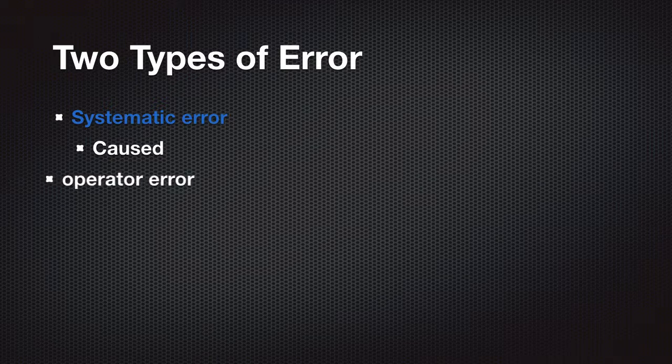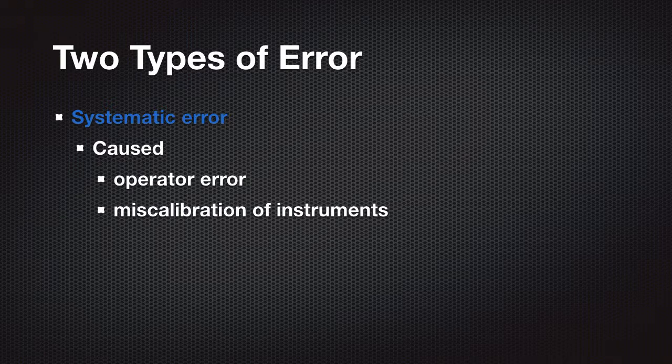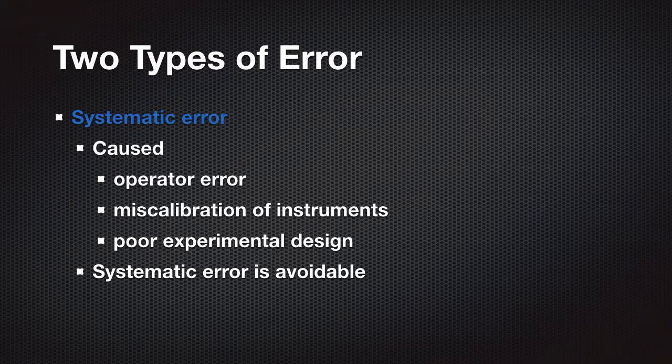Since measurement involves approximation, estimation, there are two types of errors that we can encounter. The first type is systematic error. Systematic error is often caused by operator error, miscalibration of instruments, or poor experimental design. Systematic error is avoidable by properly training our operators, calibrating our instruments, and designing proper experiments.